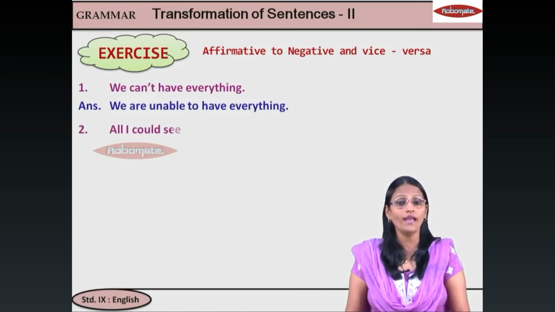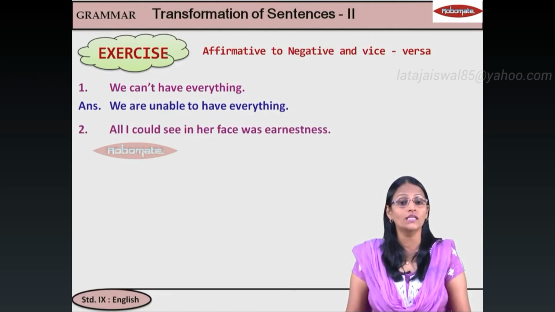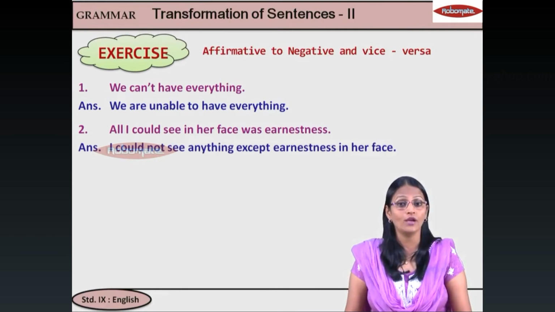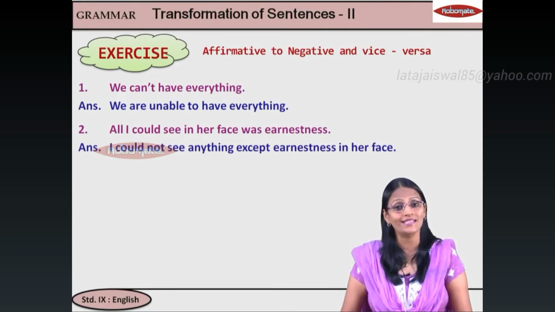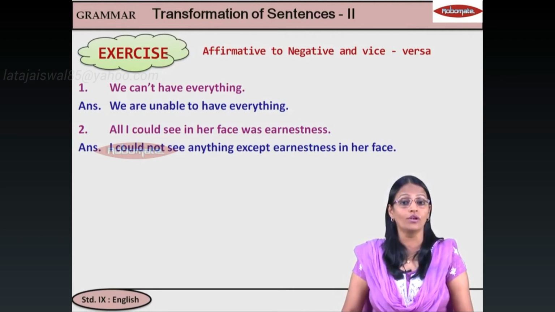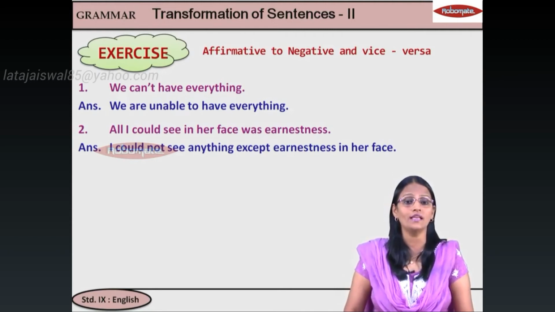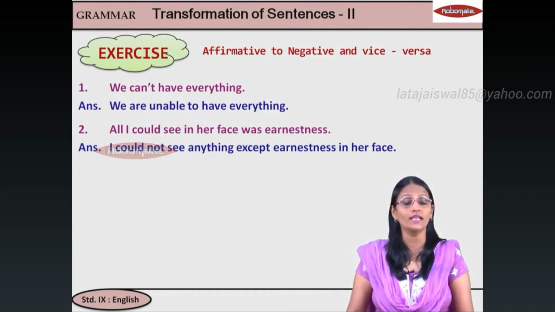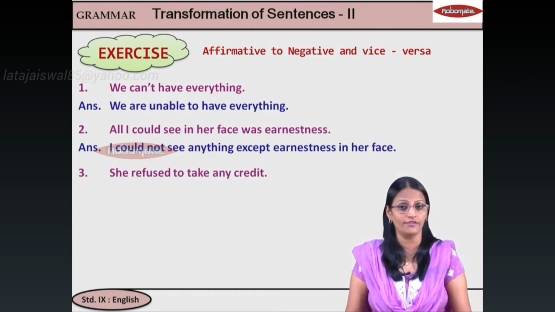Next. All I could see in her face was earnestness. Okay. So here what will you use? That I could not see anything except earnestness in her face. Okay. So when you say only, then you can say anything except. Similarly, all I could see, that means I could only see earnestness. You will say, I could not see anything except earnestness in her face.